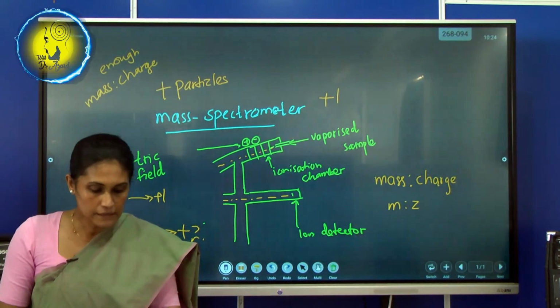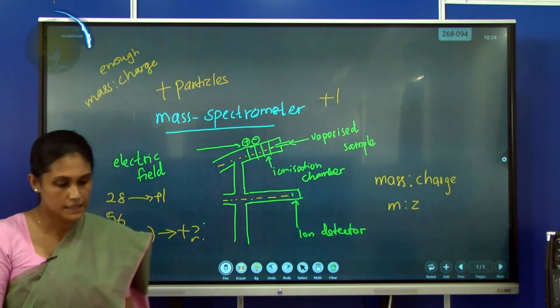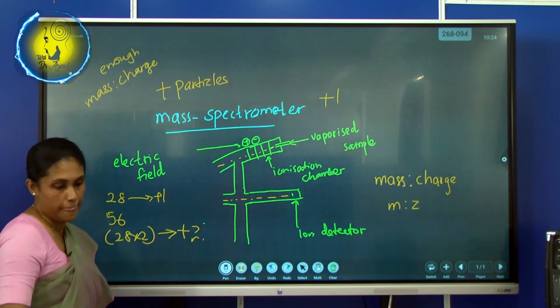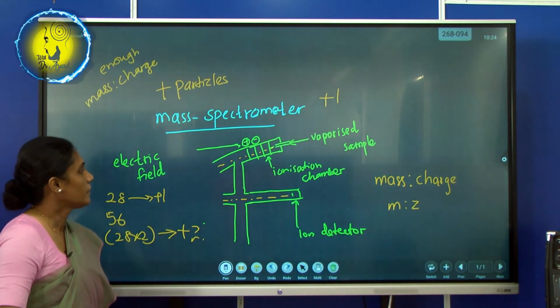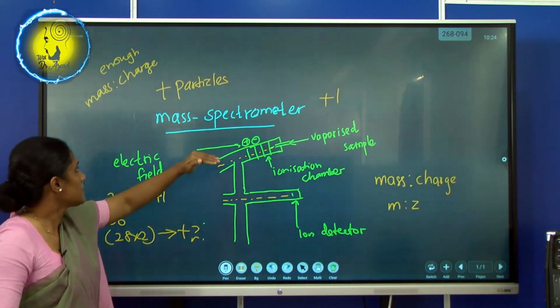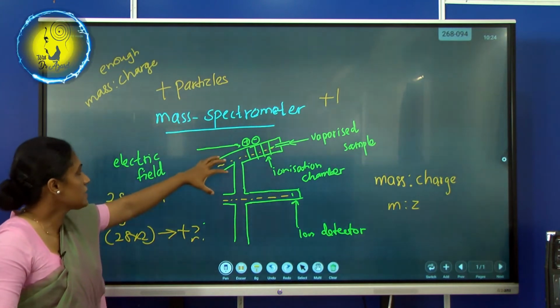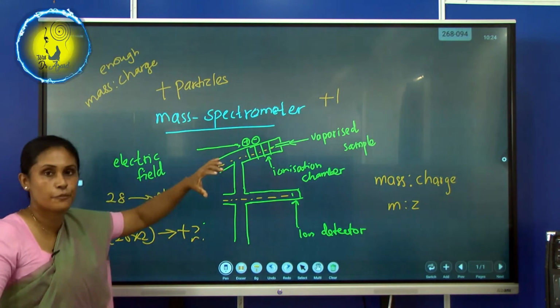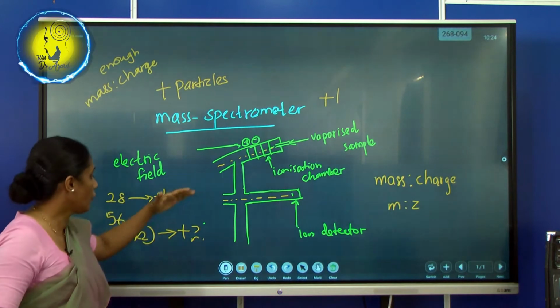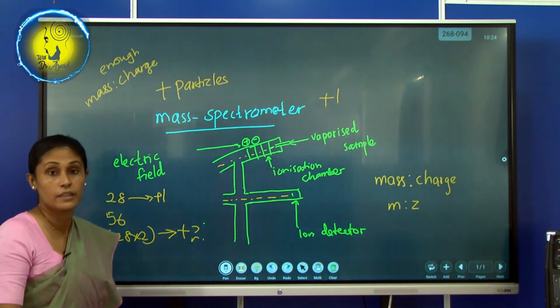Right? Now focus very well about the mass spectrometer, the process, and how we get the values.